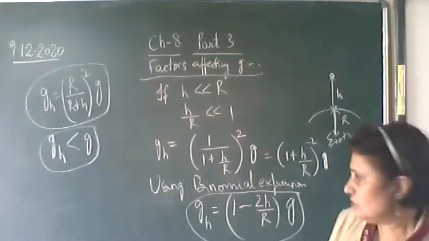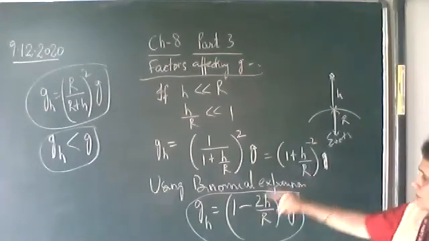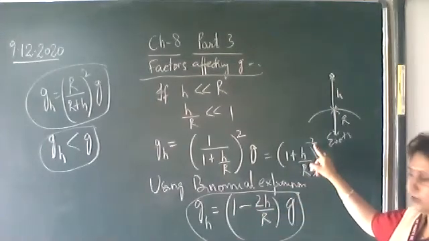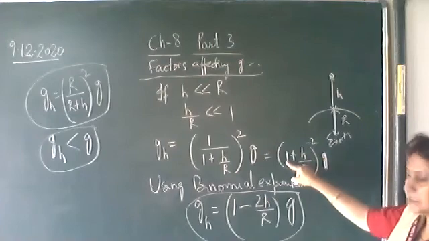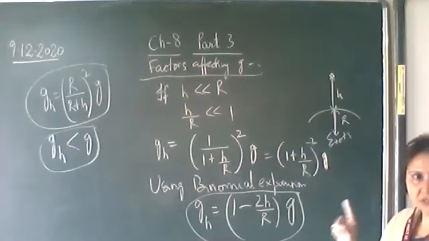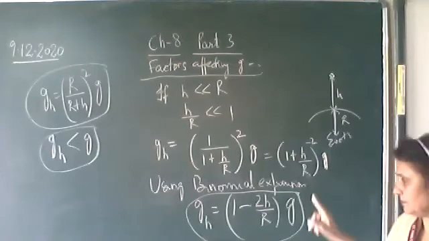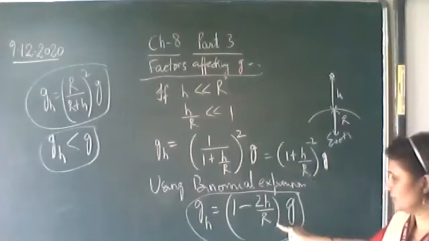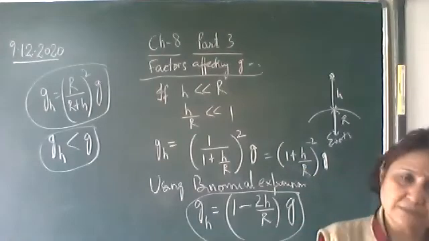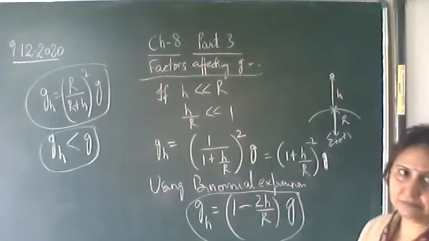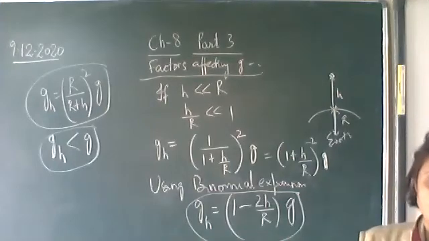For bio students, you will just multiply the power over here with the second term, but you can use this formula only when h upon r is less than 1.